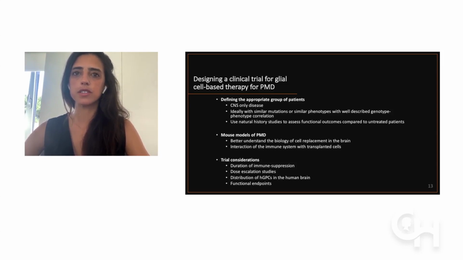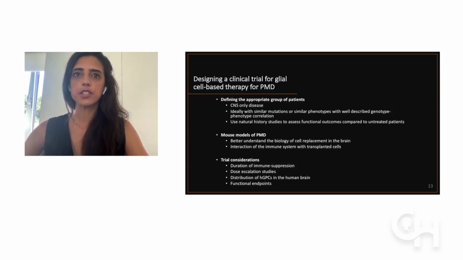And this would be important so that we could better predict any possible improvements of the trial, because if the group is too heterogeneous, it would be too difficult to find any effect within the group. Lastly, using natural history studies will be critical in order to assess the functional outcomes and how the patients are doing compared to untreated patients.